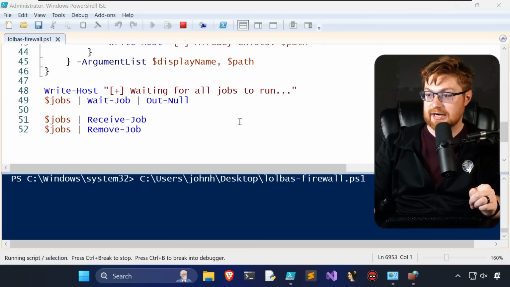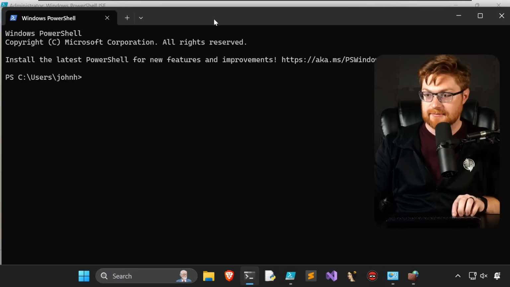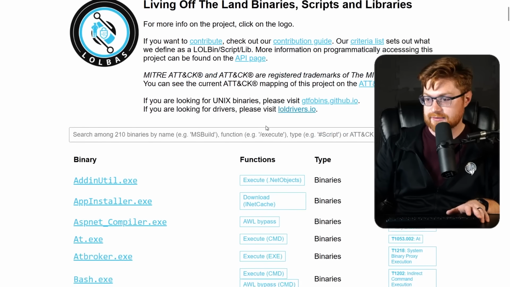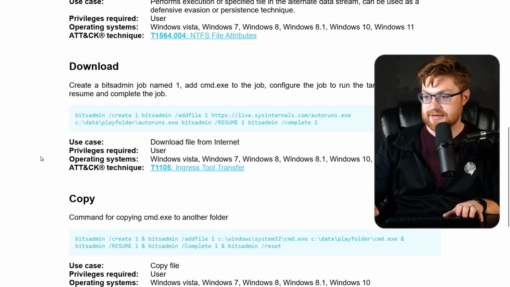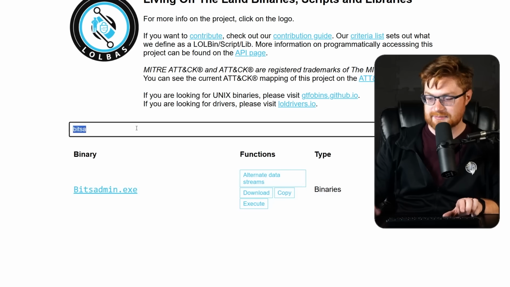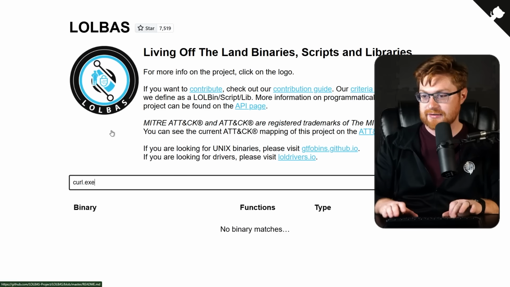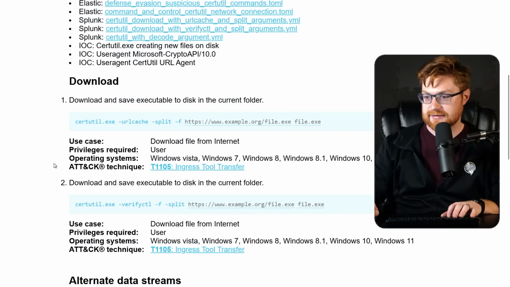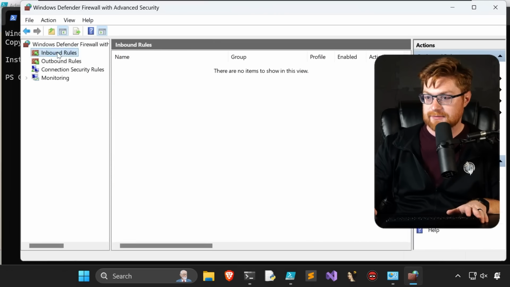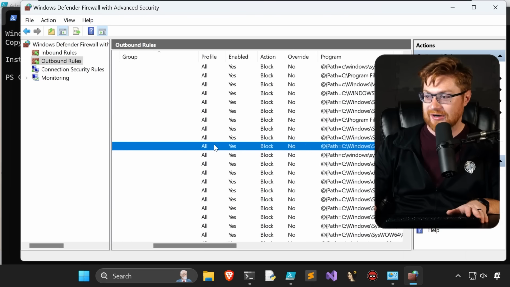If I were to try and now download something with BitsAdmin, given the syntax from LOLBAS, let me go back here. And then BitsAdmin is a fine example because I think we can download pretty easily with that. Oh no, that syntax is gross. Never mind. Give me CertUtil. Or like wget.exe, or they have curl now, don't they? Windows has curl now. Is that not here? Fine. CertUtil. Download should work fine. It wouldn't be able to retrieve anything from an external location. Is CertUtil now in our big long list? Yeah, okay, cool. All the CertUtils are.